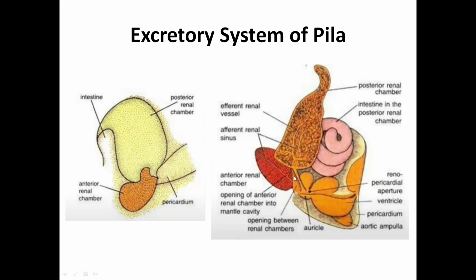You just see, this posterior chamber has one opening which connects with the pericardium, and the anterior renal chamber has one opening which connects to the mantle cavity, or the exterior. And these two chambers communicate with each other through one pore, which is known as the interrenal aperture.